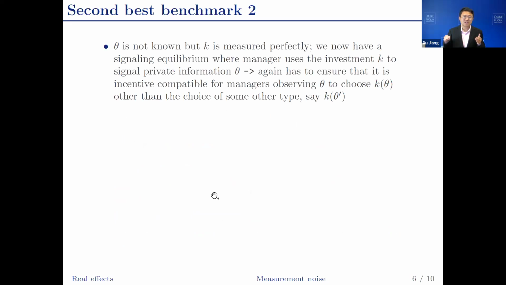Now let's look at the second best benchmark. This is the case when theta is not known, but k is measured perfectly. So this reminds you of the typical adverse selection models when theta is private information. And so in this case, we have a signal equilibrium. Manager uses the investment to signal private information. And again, as in any signal equilibrium or any adverse selection models, you have to ensure that it is incentive compatible for managers observing theta to choose this particular investment schedule, k theta, other than mimicking the investment schedule of some other type, theta prime.